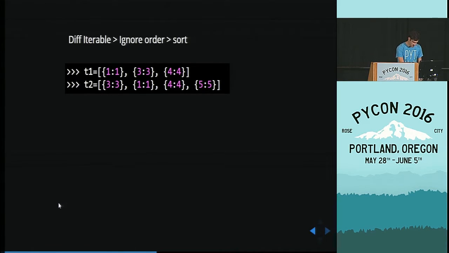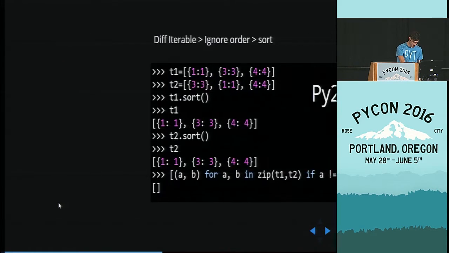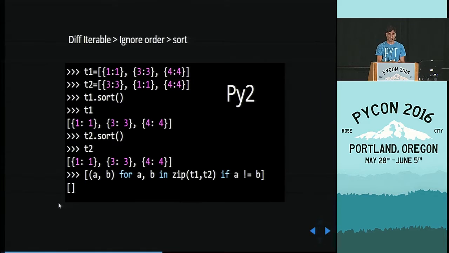Okay? If we sort them, they get aligned. And we can easily say, oh, item number 4, which is, well, in this case, 5, is added. Here's an example of an implementation of this in Python 2. We zip through it, and we see what is added, what is removed.